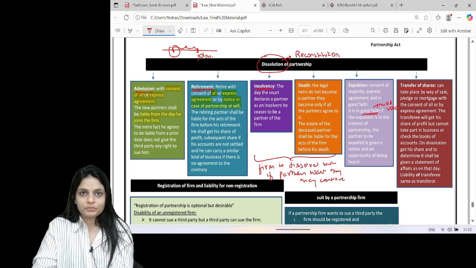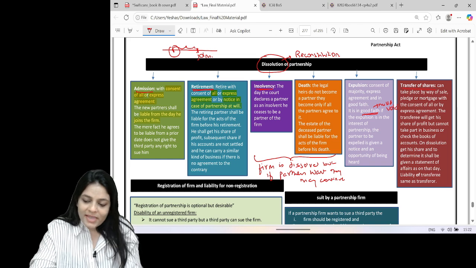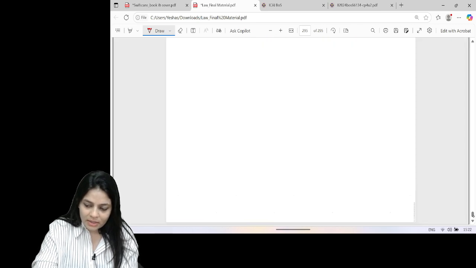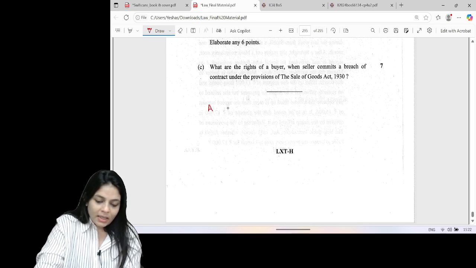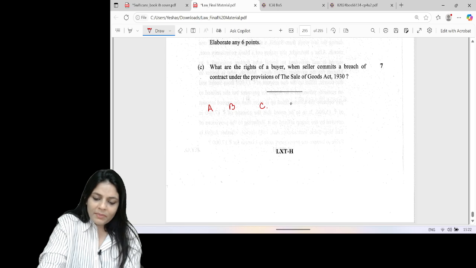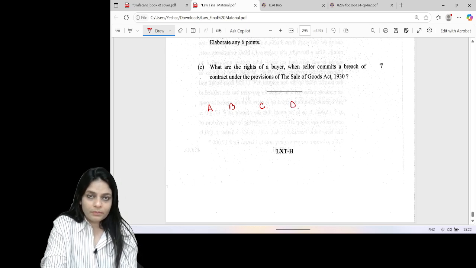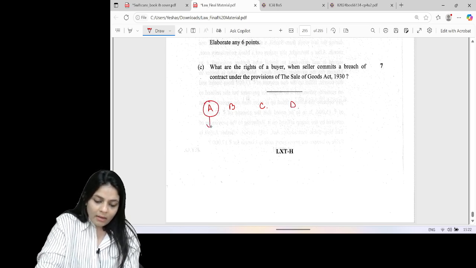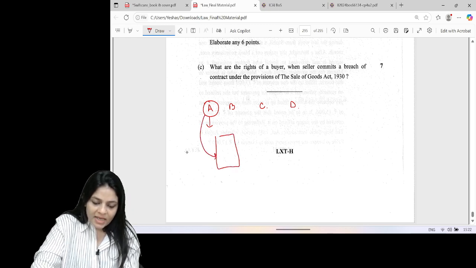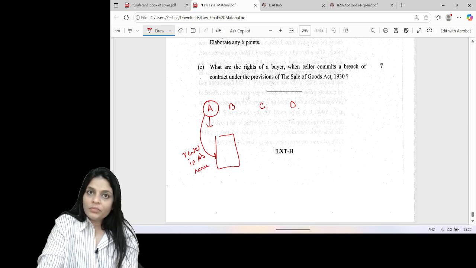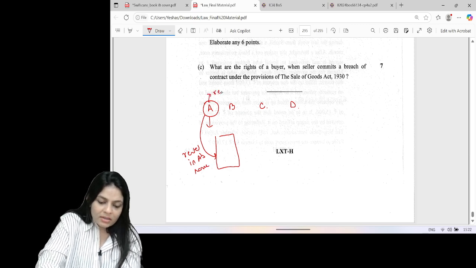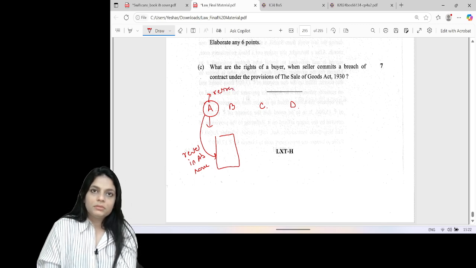One example that I want to discuss here before we end this topic is this. A, B, C, D are partners of a firm. They are using this property, and this property has been rented in A's name. A retires from the firm.